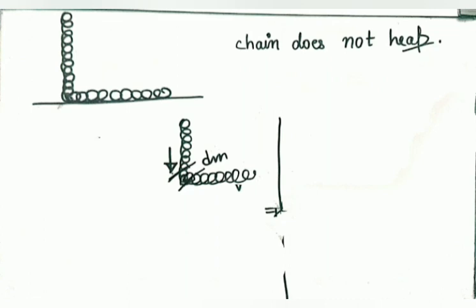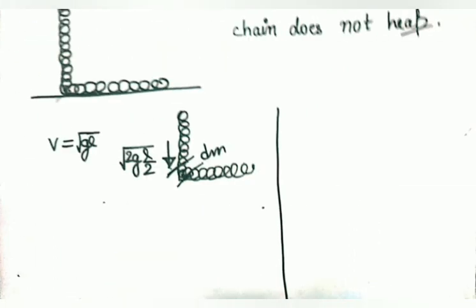Now I am considering, or I am observing as the system, my chota sa part dm, the portion of the chain which is just going to land on the surface, which is just going to stop moving. So what can we conclude, let's see. Okay, so I made this. Now I would like to write down the velocity of the following thing. Now you would know the importance of why I said that it is not getting heaped.